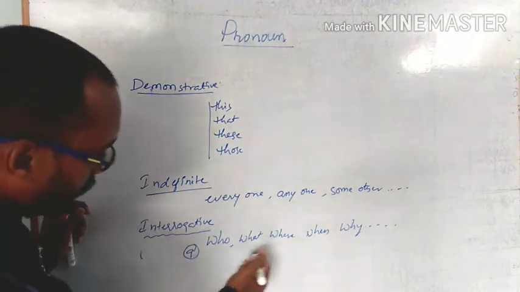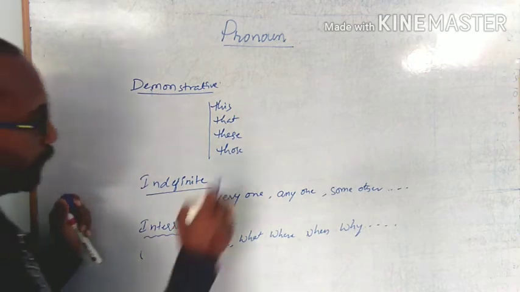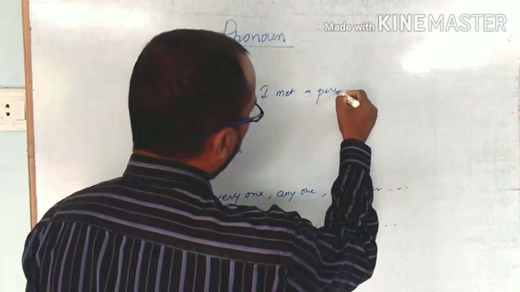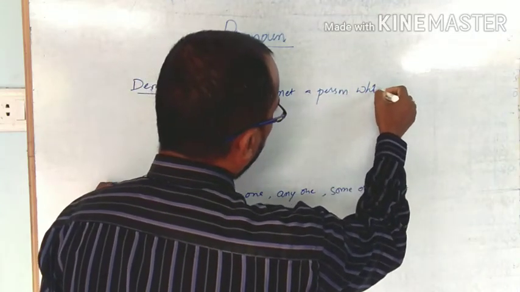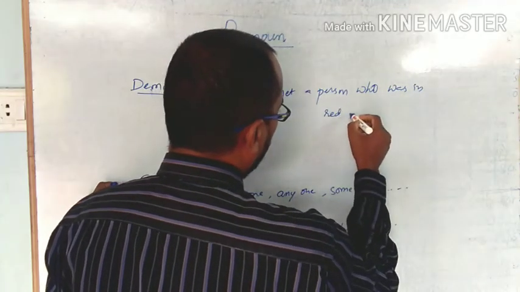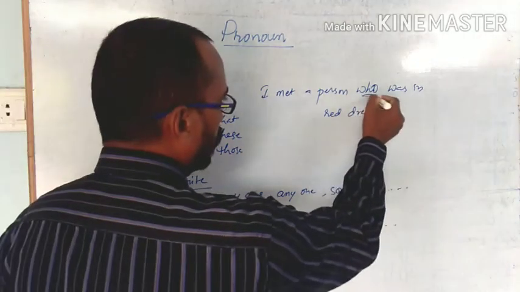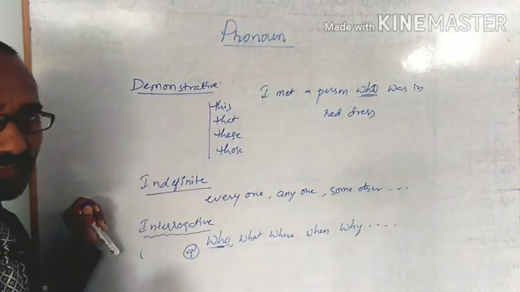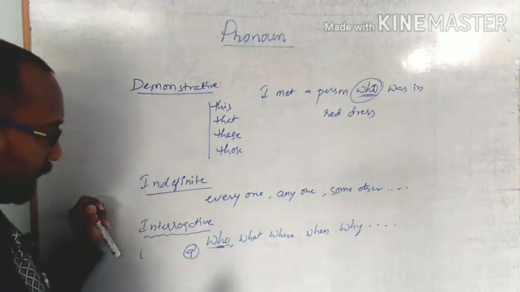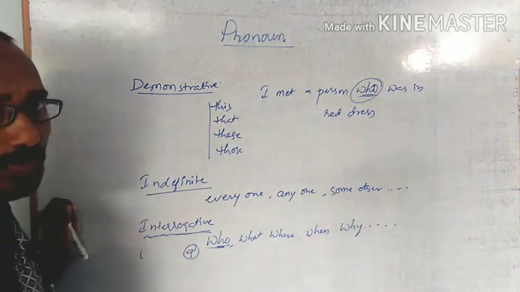Here the WH words sometimes become relative pronouns also. See here, I met a person who was in a red dress. Here who belongs to relative pronouns. So the interrogative pronouns sometimes become relative pronouns also.